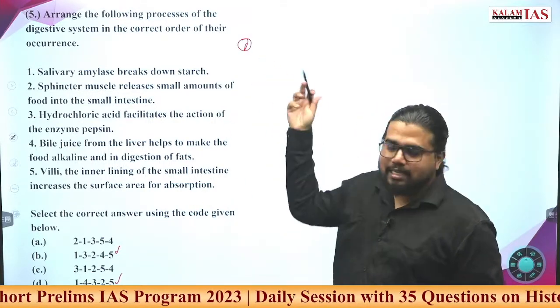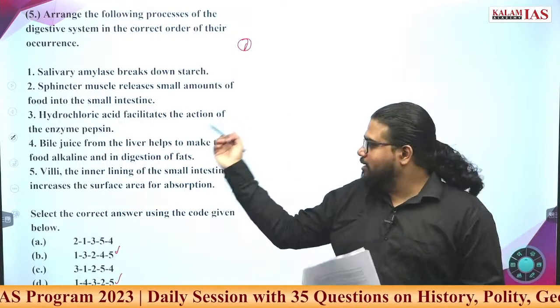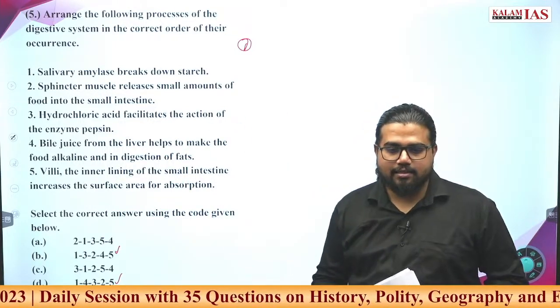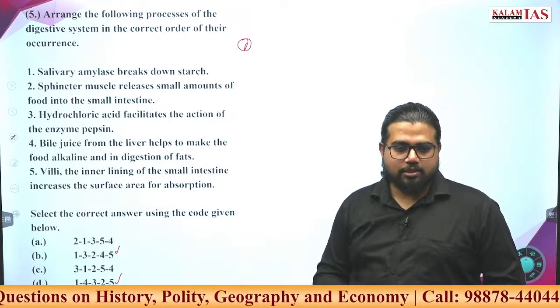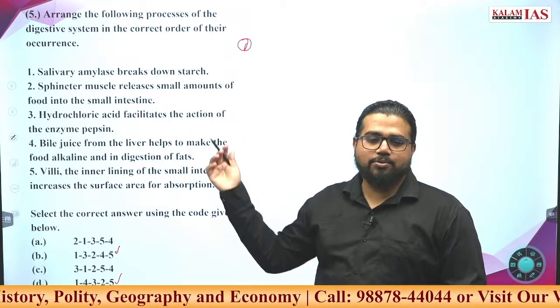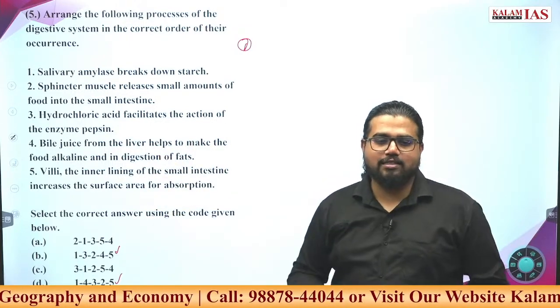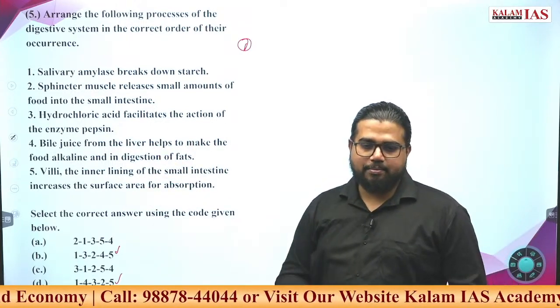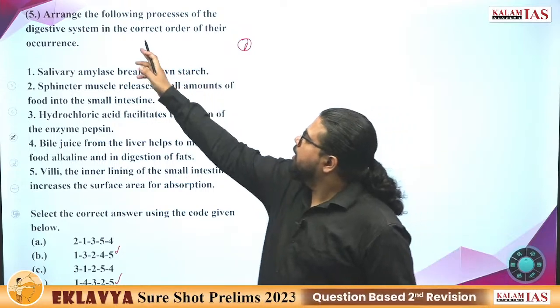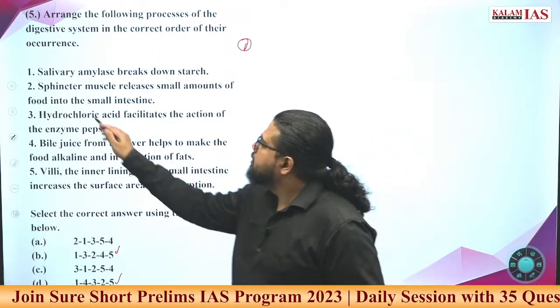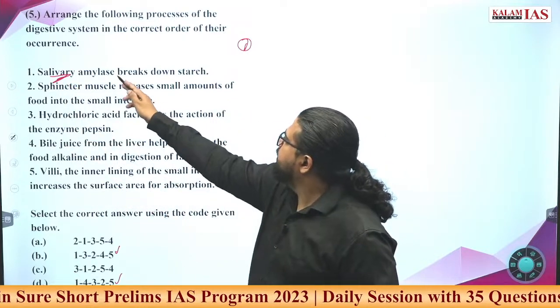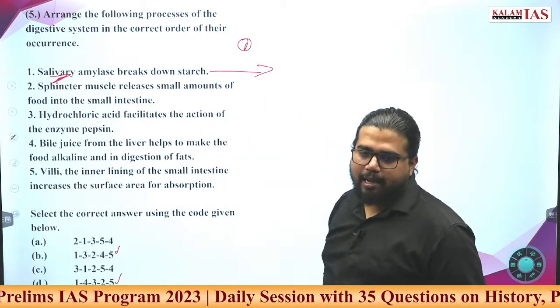First thing is, don't get scared of these words or whatever XYZ is written here. Try to find a logical connect with whatever is given in the question. UPSC doesn't really expect you to be a doctor to give an answer to a question that is being asked in a prelims exam. So: arrange the following processes of the digestive system in correct order of their occurrence. Salivary gland, salivary amylase breaks down starch. Where can this happen?